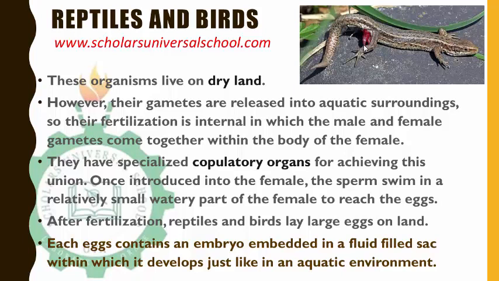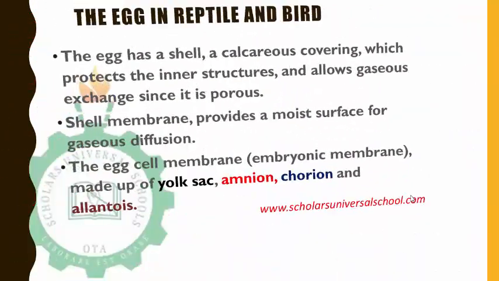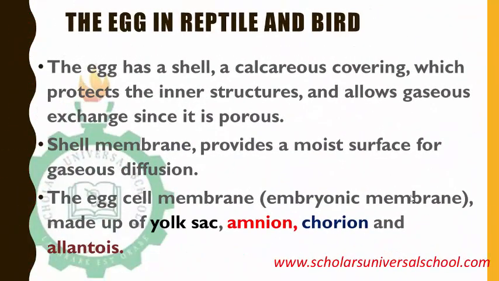land. Each egg contains an embryo embedded in a fluid-filled sac within which it can develop just like in an aquatic environment. Okay, so we see the reptiles copulating. These are reptiles, you see them copulating. These are birds, they copulate to produce a fertilized egg. So they lay a fertilized egg, and the egg is then hatched to release an individual. So we have the egg in reptiles and birds.